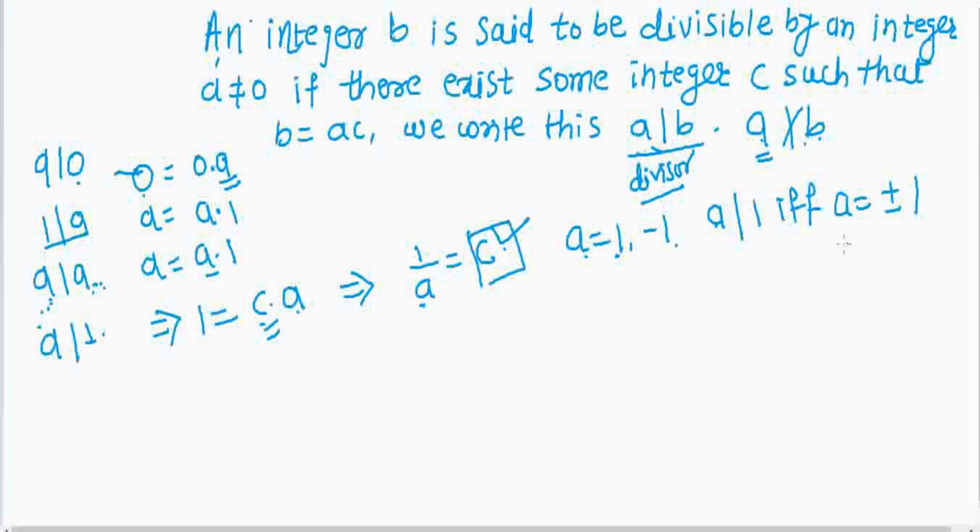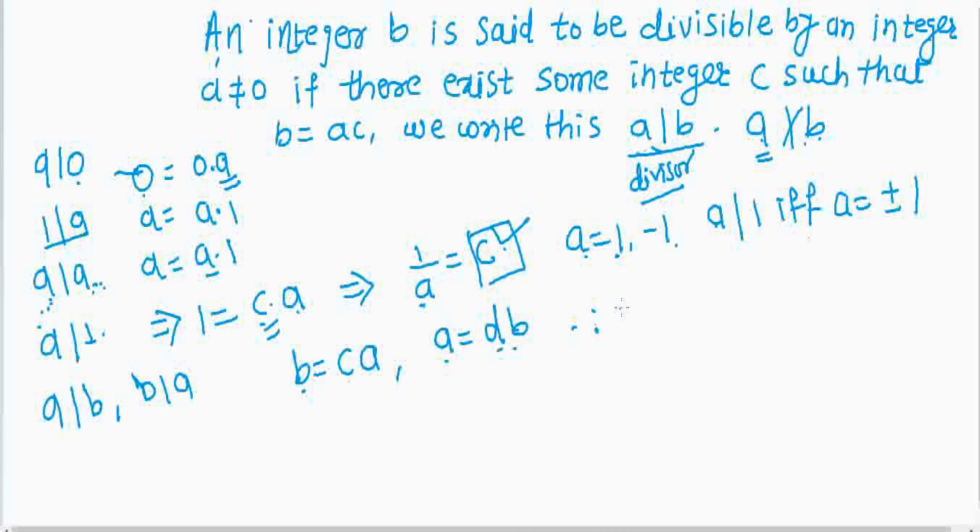Another important result is if b is divisible by a and a is divisible by b, then there is an integer c such that b equals ca, and there is an integer d such that a is equal to d into b.